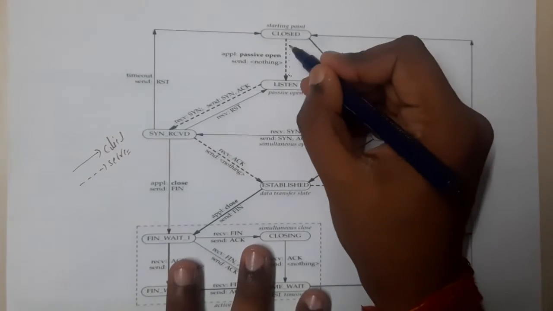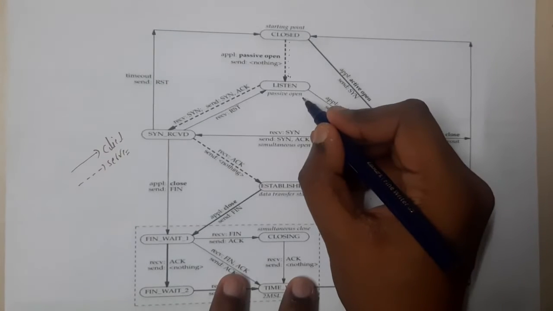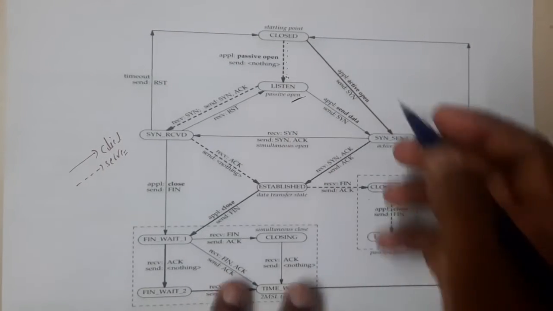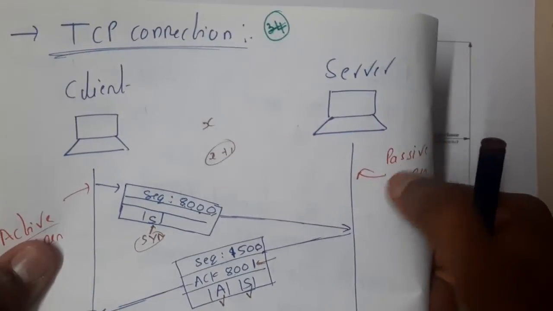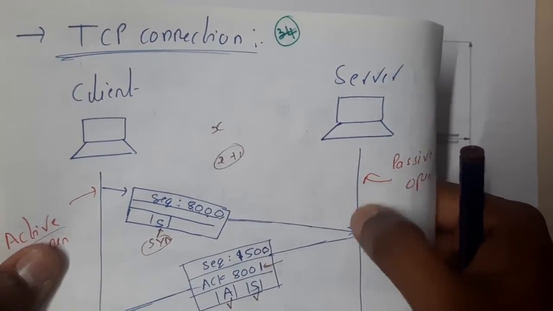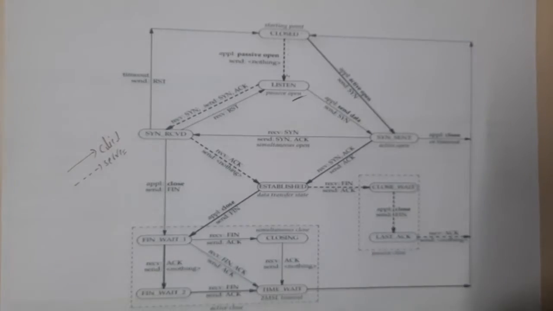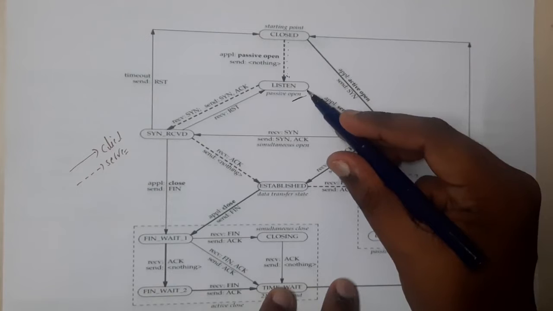That is the reason why from closed to listen mode is also called a passive open, guys. That will be done by our server, right? Once our server does that, if you want I can show you the diagram parallelly. Here, the server will always be the passive open. Once a client wants to send the data, he will send the sequence number and the SYN packet, right? Yes. Here the sender is nothing but, so what is a dark line, guys?